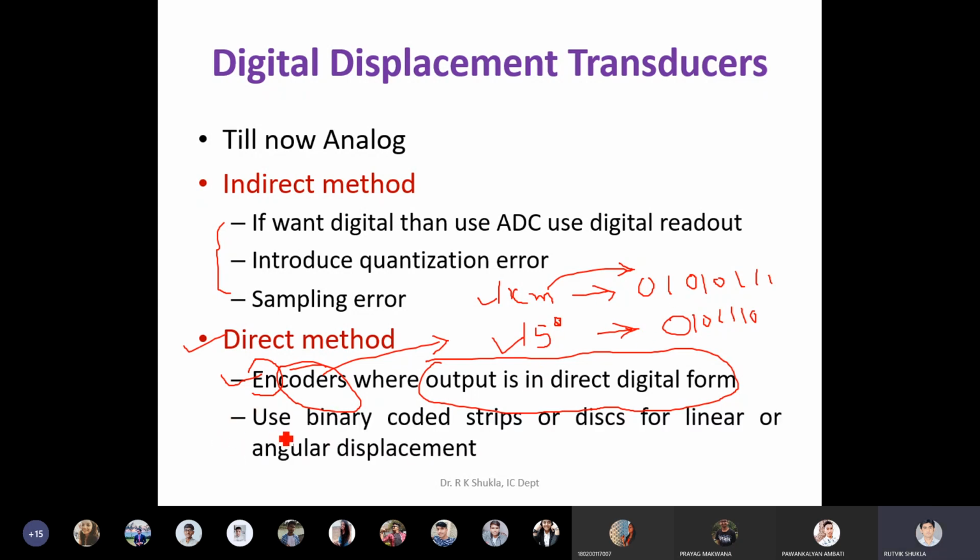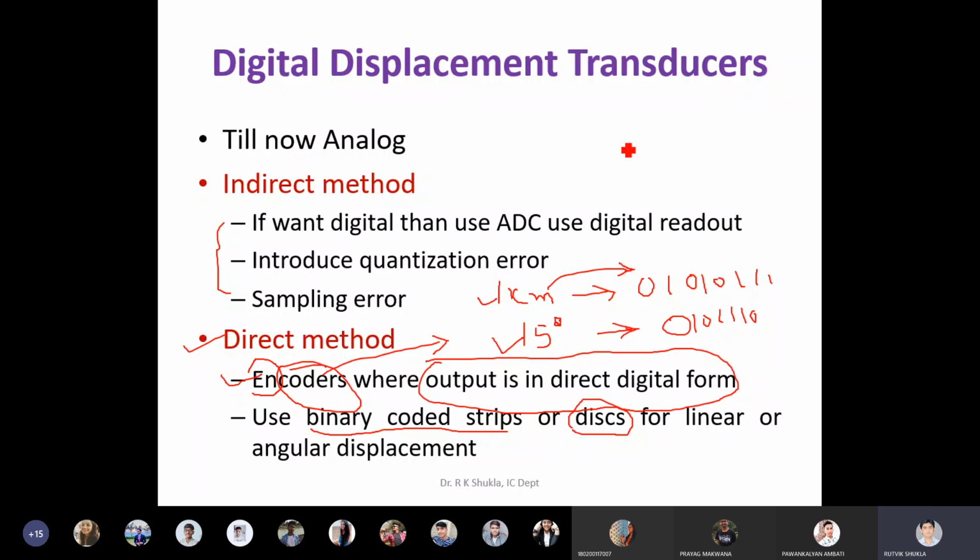If you are using it for linear motion, then you have to use binary coded strips. I'll show you how those strips look. If you are going for angular displacement, then you have to use the binary coded disk.